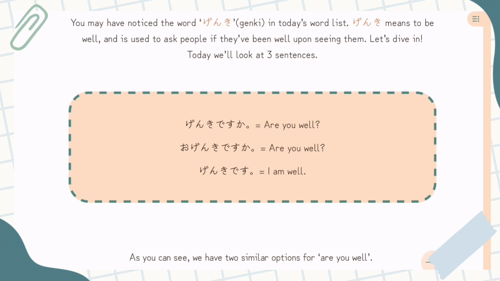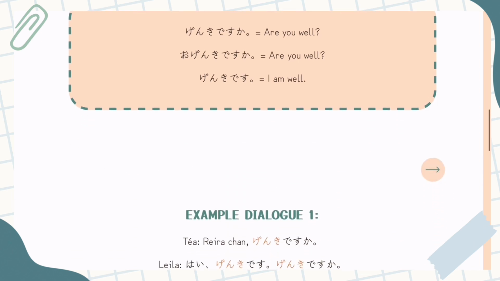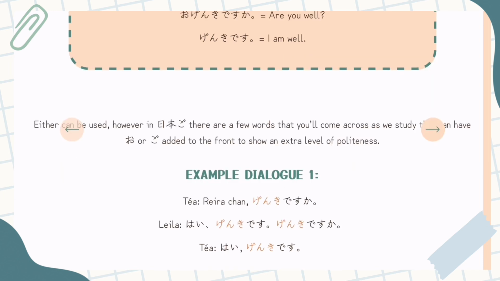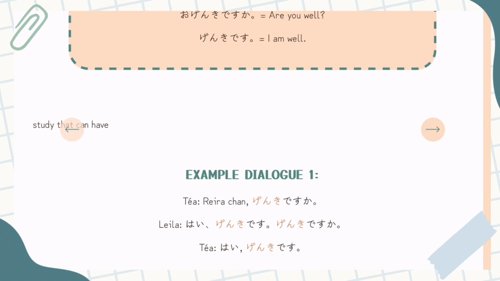As you can see, we have two similar options for are you well? Either can be used. However, in Nihongo, there are a few words that you'll come across as we study. You have a few words that you can add お and ご onto the front. It's just kind of to show an extra level of politeness.